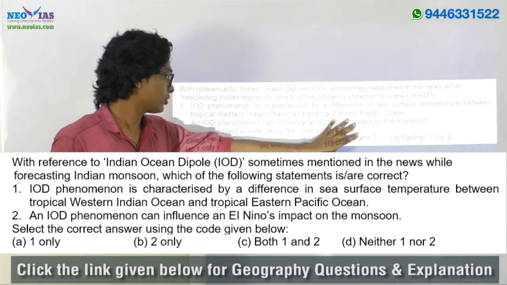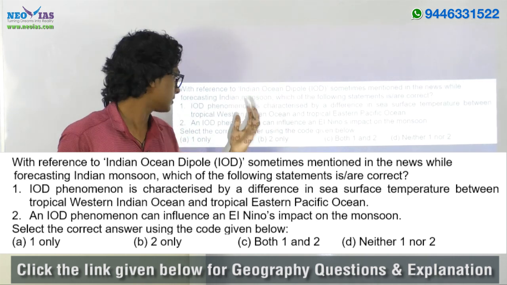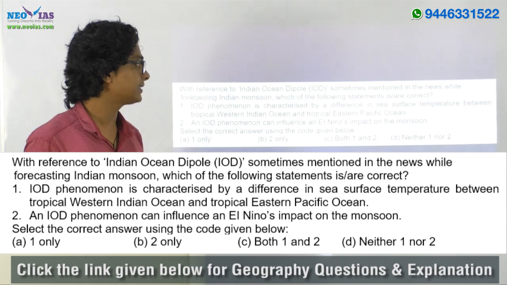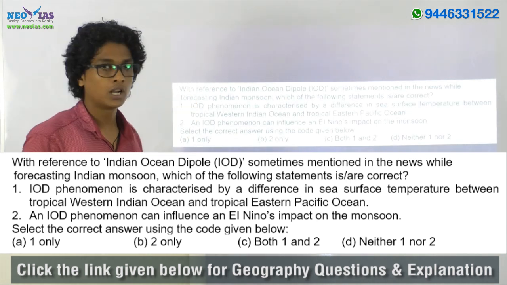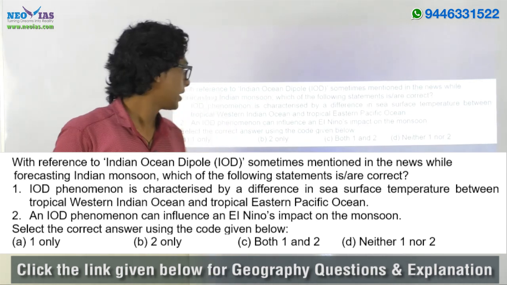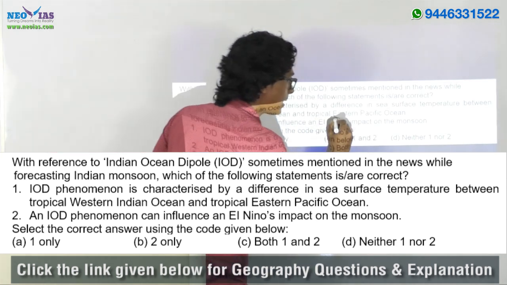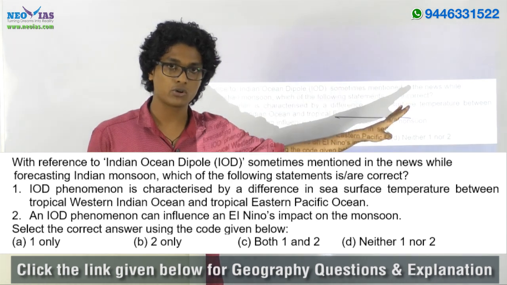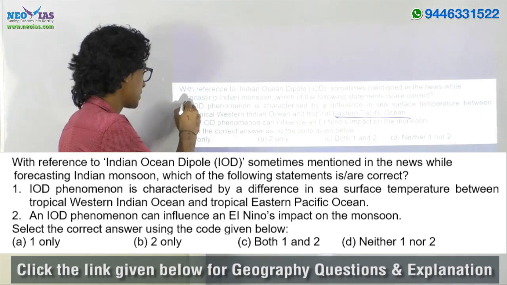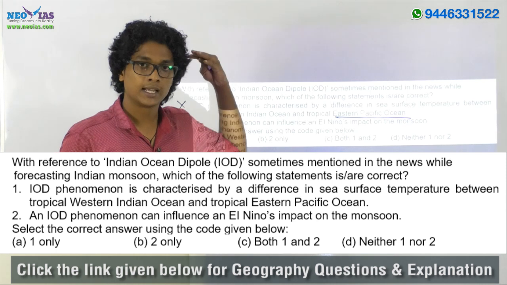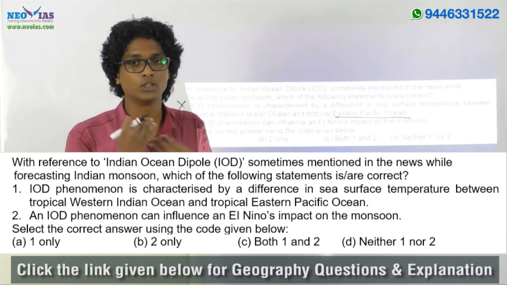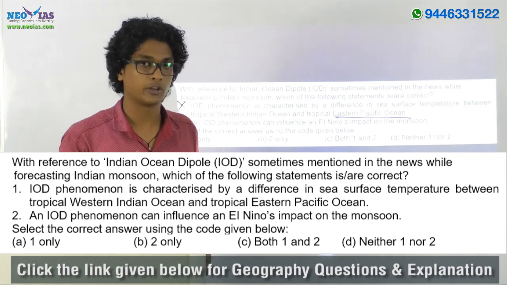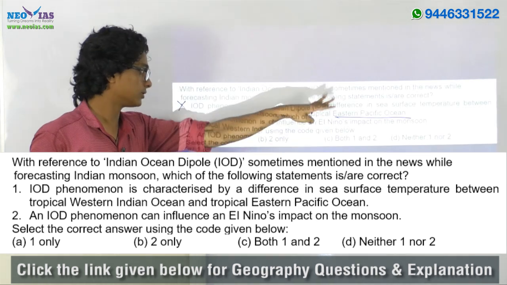See, this is a two-statement question. The first statement is given as: IOD phenomena is characterized by a difference in sea surface temperature between tropical western Indian Ocean and tropical eastern Pacific Ocean. Since it says tropical eastern Pacific Ocean, this statement is wrong, because the Indian Ocean Dipole is limited to the Indian Ocean. We will have oscillating sea surface temperature in the western Indian Ocean as well as in the eastern Indian Ocean, right? So the first statement is wrong.